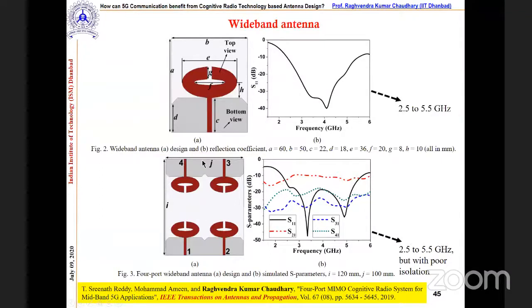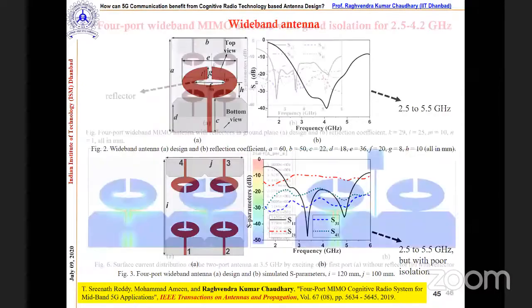Now, as the requirement is 4x4 for 5G, we place the antennas like this. While placing them, we try to find the S parameters, and the S11 is really very good. But at the same time, the mutual coupling among the antenna parameters is not good. You can see these numbers are not acceptable, so I would say this is poor isolation. Now, from previous expertise, we tried to find out how we can improve the isolation.